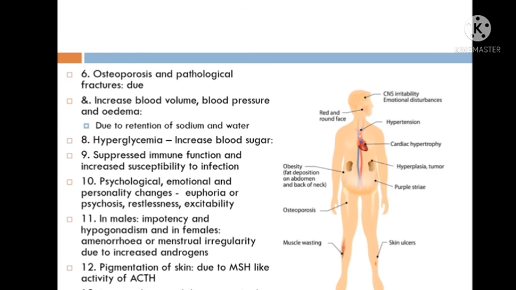Next feature is osteoporosis and pathological fracture. Osteoporosis is because of the effect of glucocorticoid on the bone, because normal glucocorticoid level is required for the balance between osteoblastic and osteoclastic activity, and bone matrix is also reduced because of destruction or catabolism of proteins.